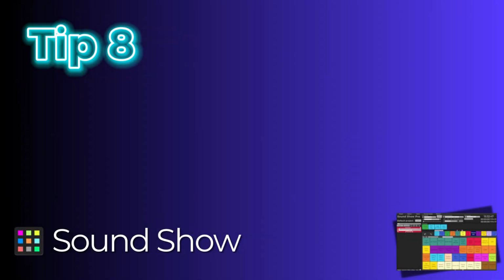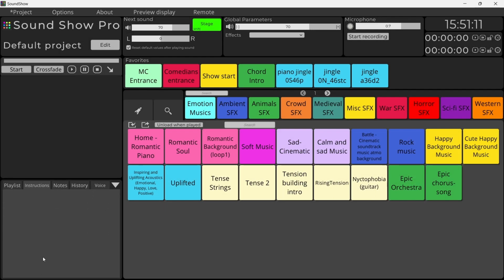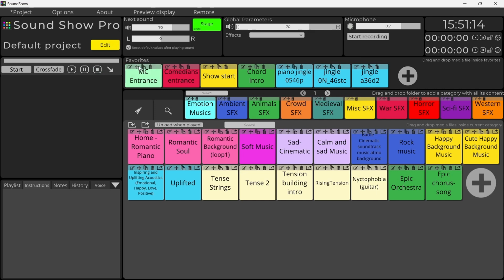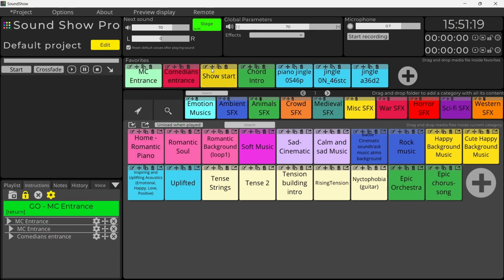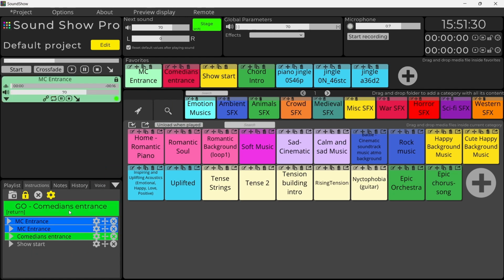Tip number 8, instructions. For scripted parts, like the beginning or end of a show, you can pre-program a sequence of sounds that will play one after the other automatically, or with a simple press of the Enter key.